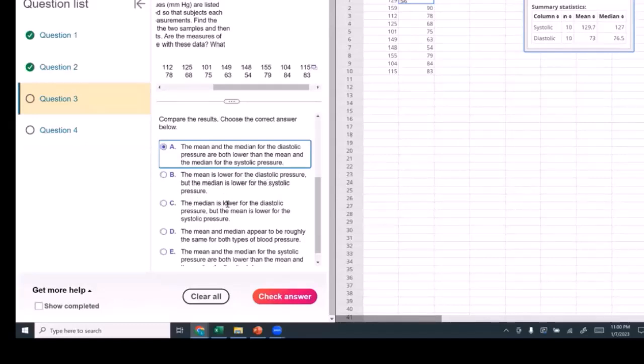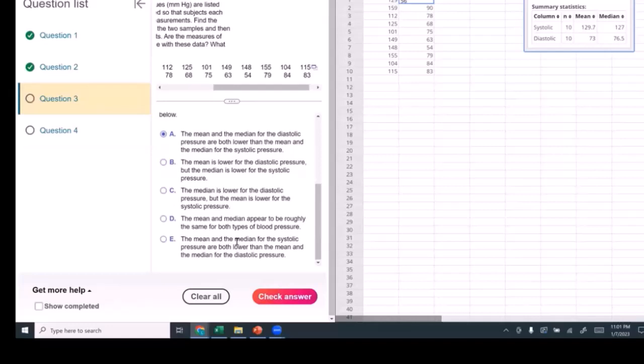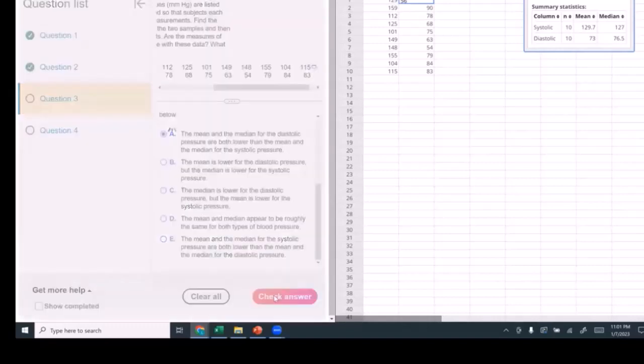The median is lower for the diastolic pressure, but the mean is lower for the, no, that's not true. The mean and median appear to be roughly the same. That's not true. The mean and median systolic pressure are both lower than for the diastolic? No, that's the opposite. I stick with A. Let's check our answer.